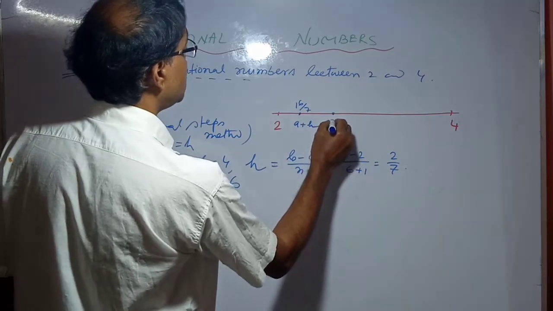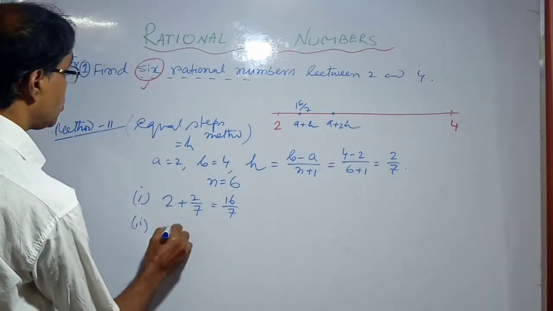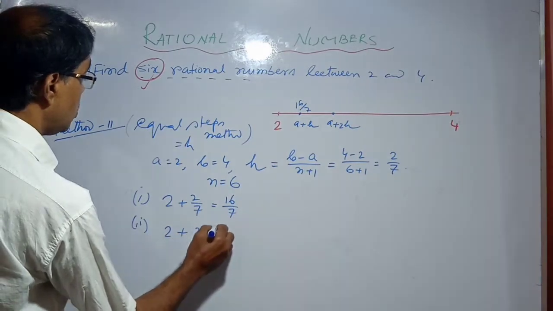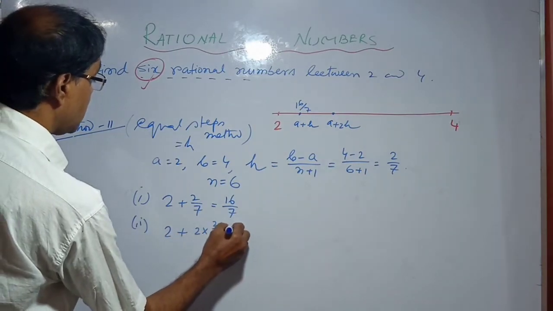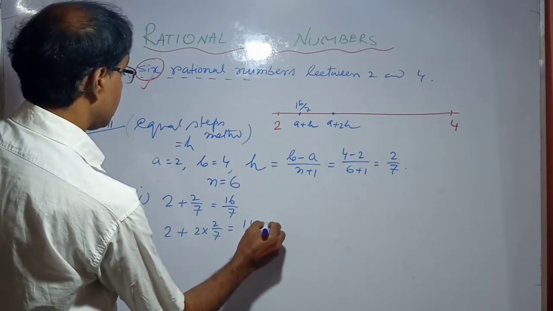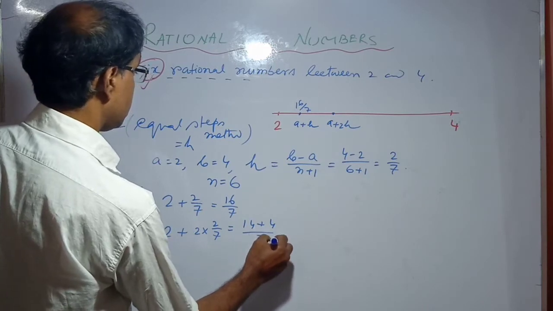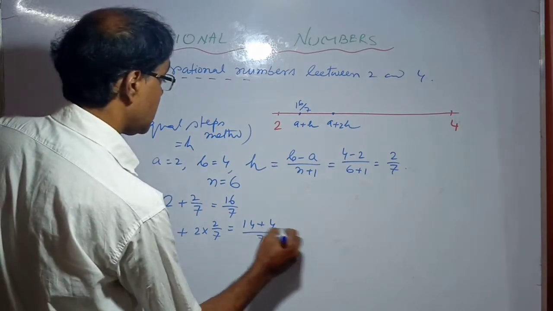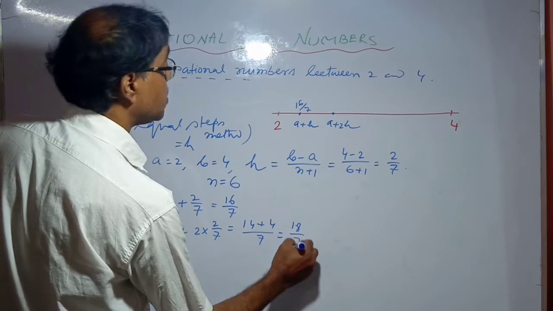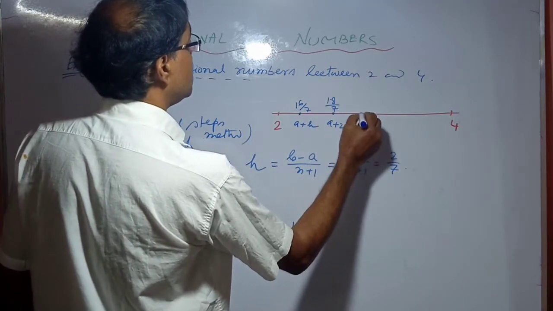Next point a plus 2h, that is 2 plus 2 into 2 by 7, which equals 14 plus 4 by 7, that is 18 by 7. This point is 18 by 7.